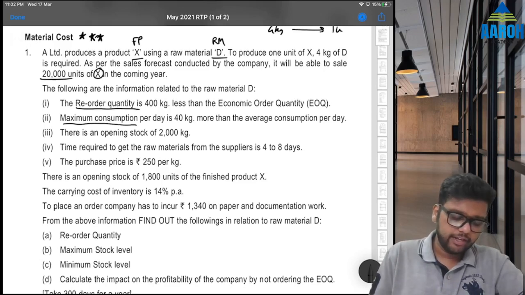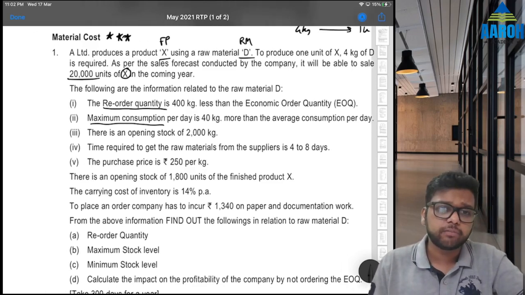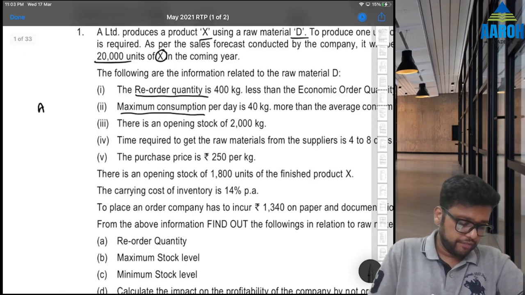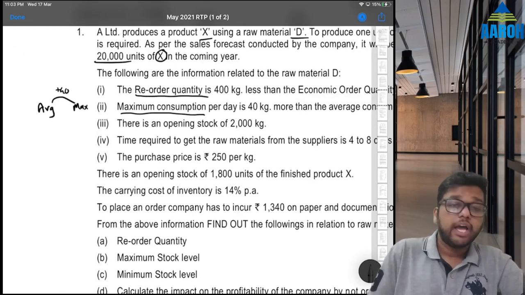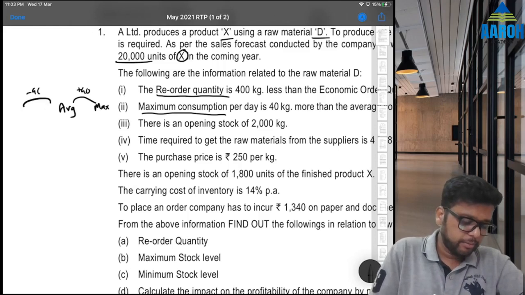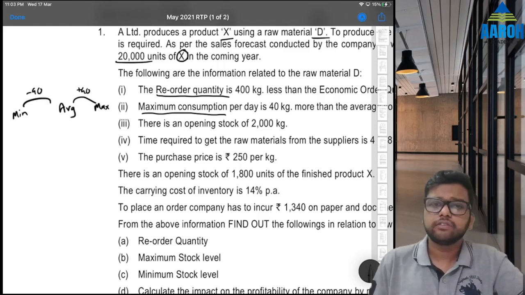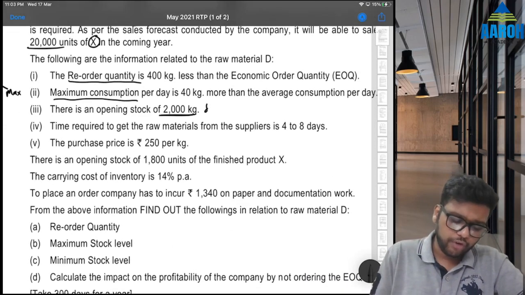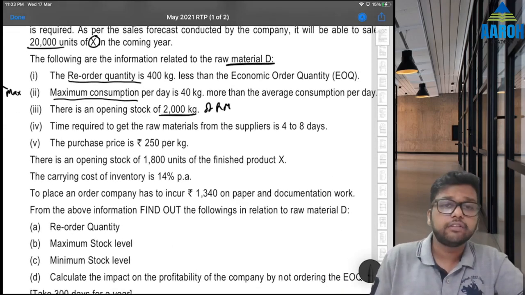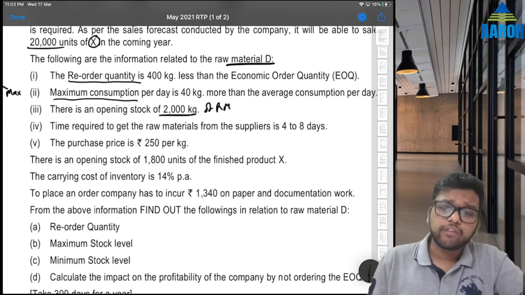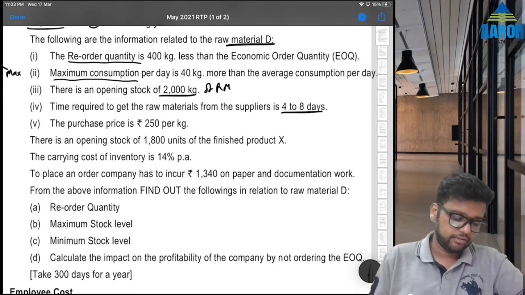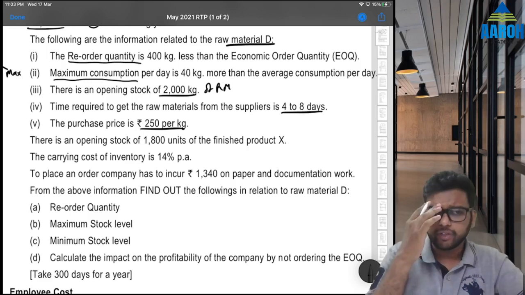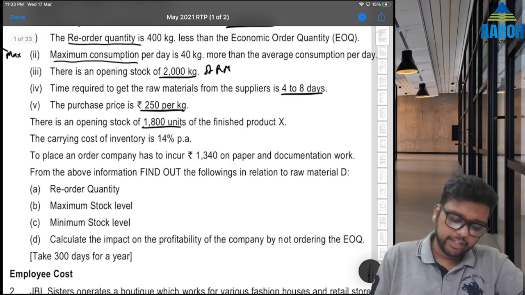Maximum consumption per day is 40 kgs more than average consumption per day. So if we get average, plus 40 will be maximum consumption, and then obviously minus 40 will be minimum consumption, right? Okay, there is an opening stock of 2000 kgs of raw material, obviously, because this is about raw material. Time required to get raw material from supplier, that is lead time, is 4 to 8. Purchase price is 250. Okay, opening stock of 1800 units of finished product.